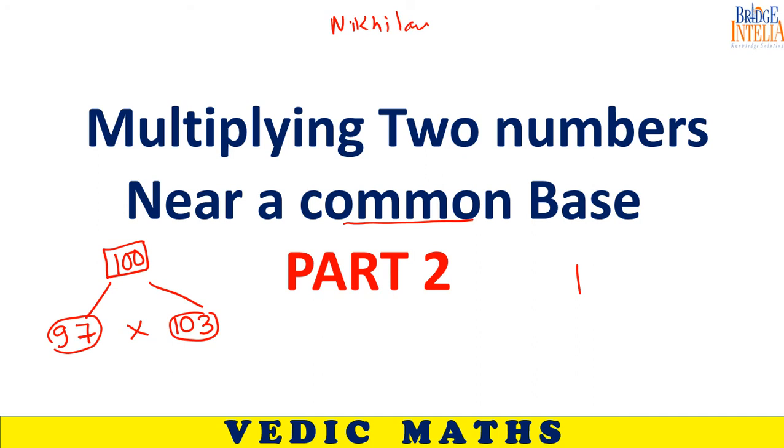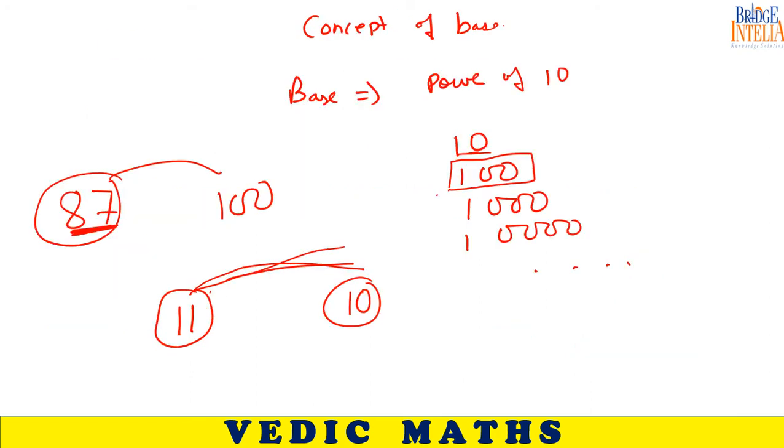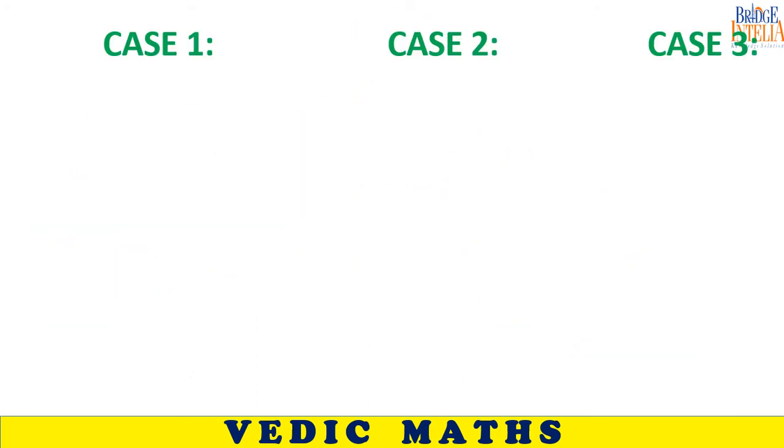If you talk about base as, let's say, 1000, then you may be multiplying two numbers such as 1012 and 1008, again near 1000. So this is the trick that we are going to understand now, multiplying two numbers near a common base. Three cases may be possible.